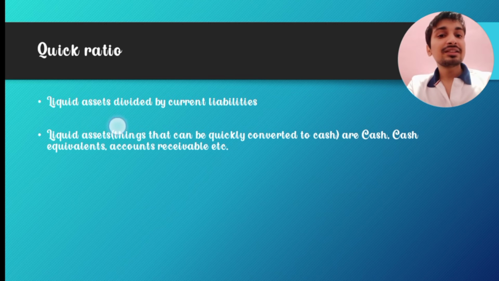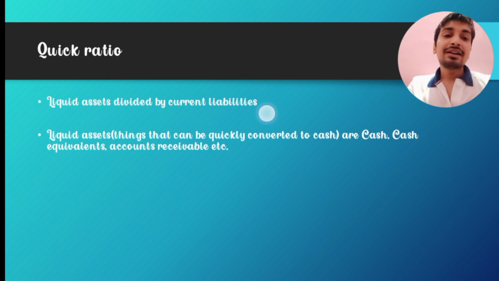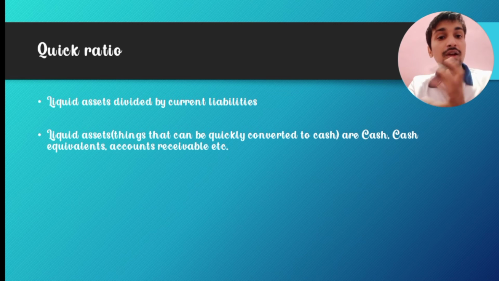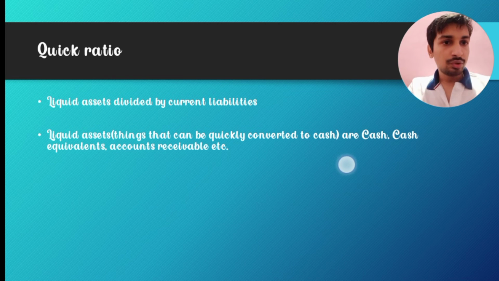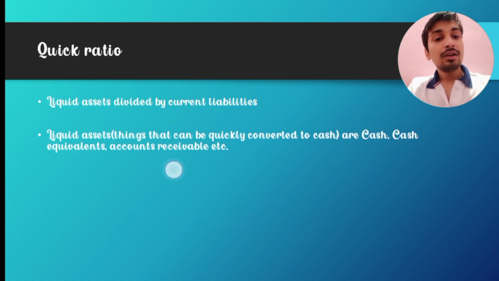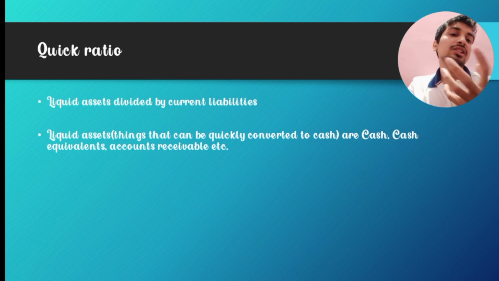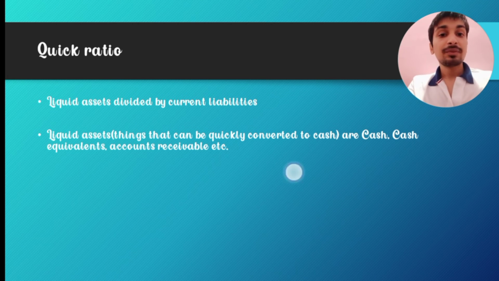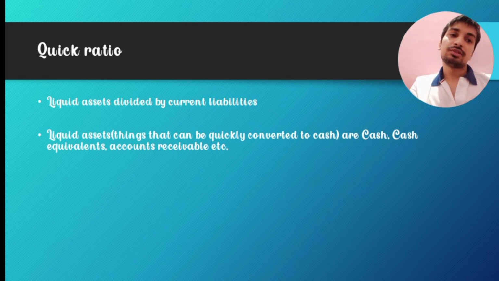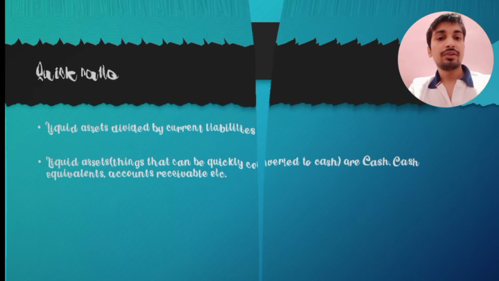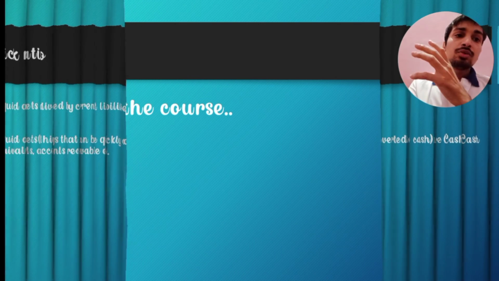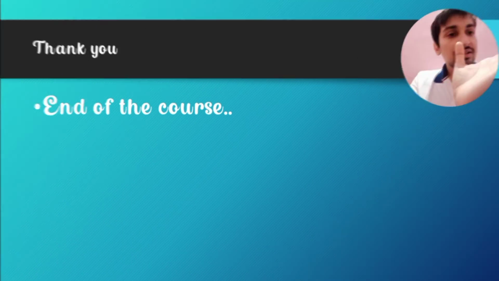So liquid assets divided by current liabilities is called the quick ratio. Quick ratio means liquid assets divided by the current liability. Liquid assets are the things that can be quickly converted to cash, as I told you. For example, cash is a liquid asset, cash equivalents, anything that is equal to cash, and account receivables. All these are current.